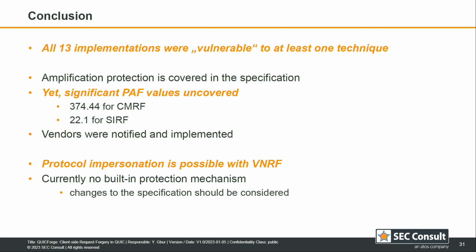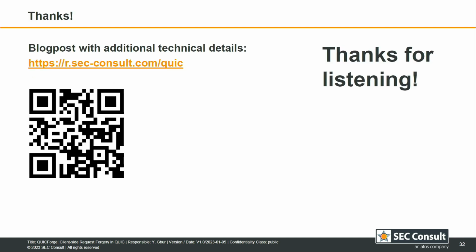Of course, these vendors were notified as mentioned. The second attack that we have, with protocol impersonation, is possible with only VNRF, and here we currently don't have a built-in mechanism to avoid that. Of course, there could be something done on the network level, so we could deploy port filters or IP filters, but these might not be feasible in all scenarios. So currently, the best way, in our opinion, is that we propose some changes to the specification to cover this in all the cases.